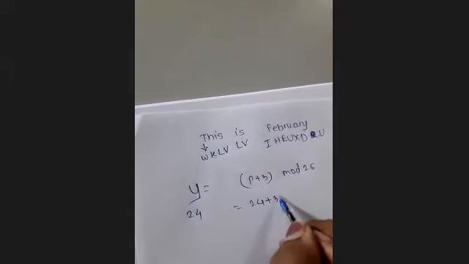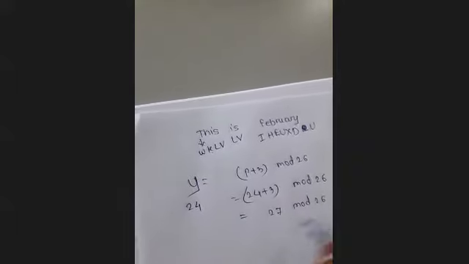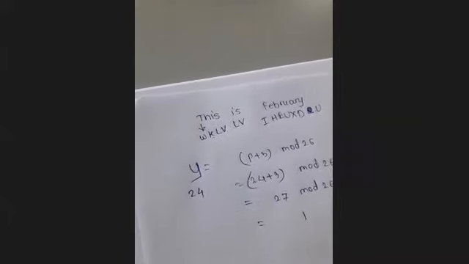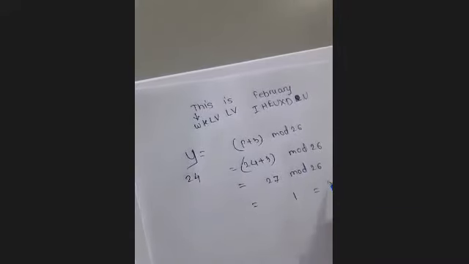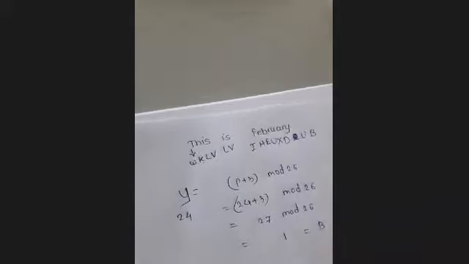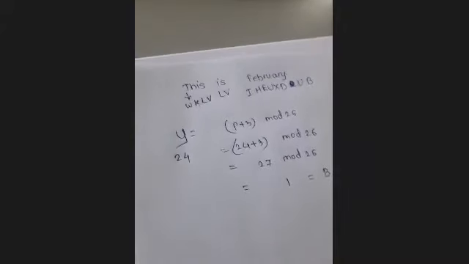24 plus 3, so 27 mod 26. What will be the answer? 1, right? So who is representing the value 1? B. So for this Y, the ciphertext will be B. Fine. So in this way, we can perform the encryption by using the Caesar cipher.